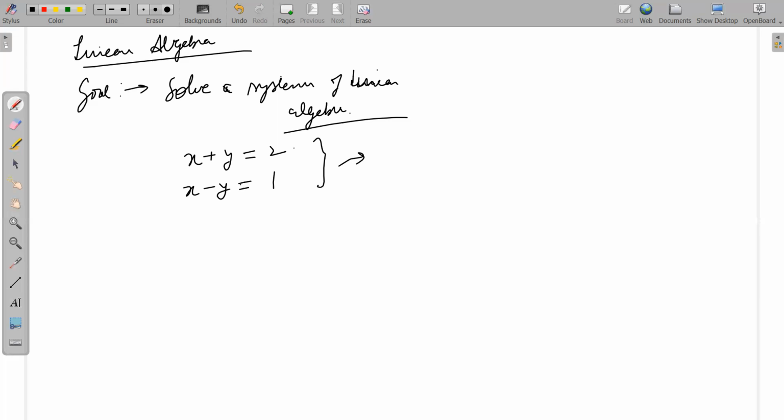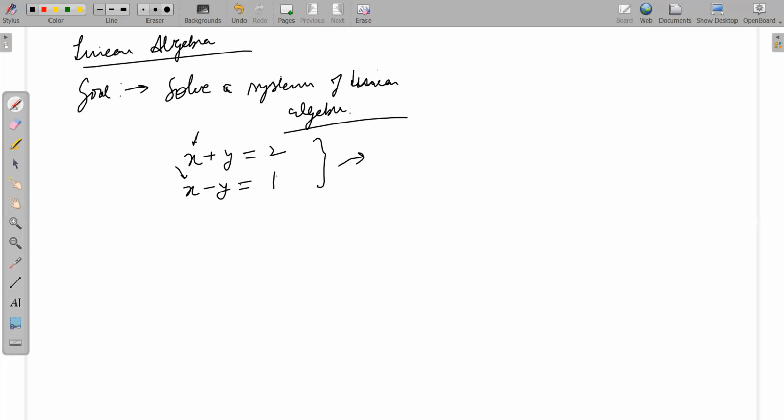Okay. So let us follow a more systematic procedure. If you look at the first variable, that is x. I want to get rid of x from the second equation. How would I do that? I would multiply the second equation by -1.